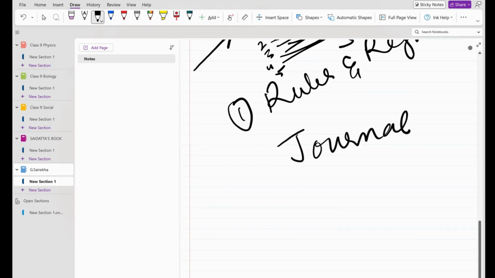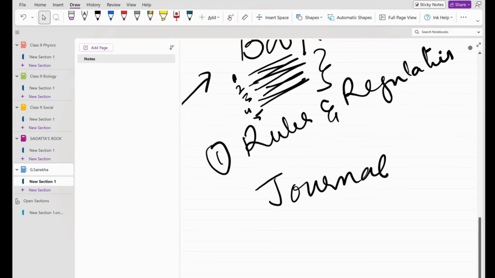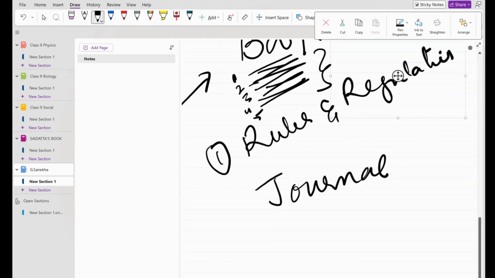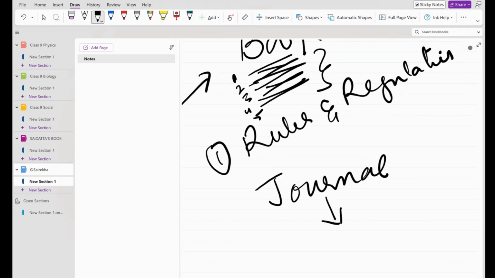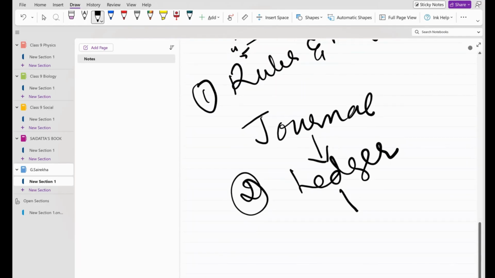Journals. Now, in the journal, we look into bookkeeping, follow certain rules and regulations, and then prepare a journal. Next, looking into the journal, we prepare a ledger account. Then, looking into the ledger, the third one, we prepare a trial balance.